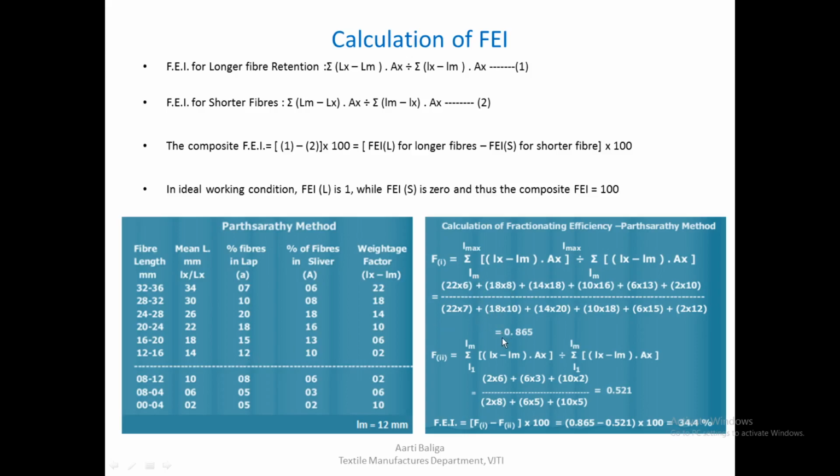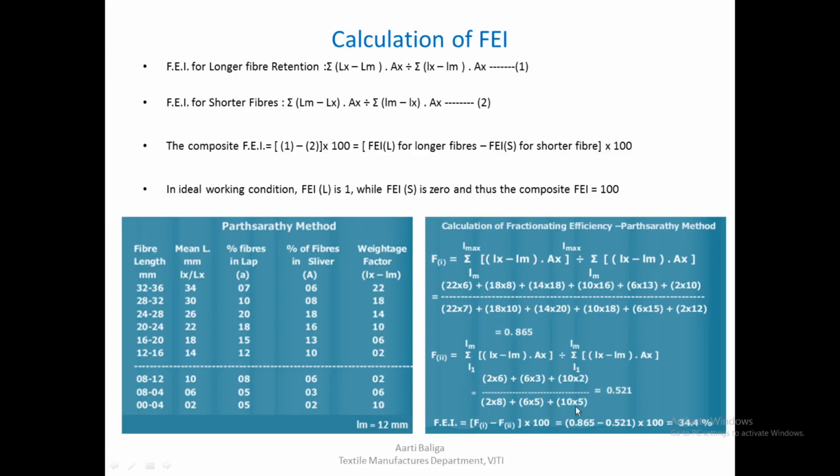So calculating this, we get the fractionating efficiency index for long fiber retention as 0.865. Similarly, we can calculate the fractionating efficiency index for shorter fibers. So we come to this area of the table here, where we have 2 into 6, which is for the sliver, in the numerator, 6 into 3, and 10 into 20. And in the denominator, similarly, we will have the values for the percentage of fibers that was originally there in the lab. So the denominator would be 2 into 8, 6 into 5, and 10 into 5, the sum of all of this.